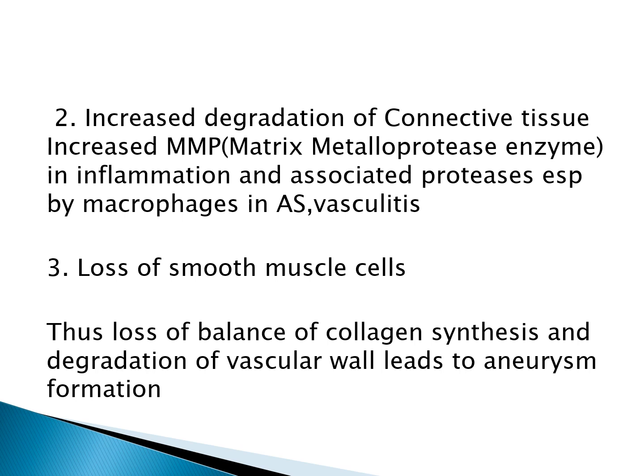Another cause is increased degradation of connective tissue. Now, why does this occur? This occurs due to increased action of MMP, that is matrix metalloprotease enzyme, in inflammation. Not only MMP but many other associated proteases also increase in inflammation, and also they are released by macrophages, especially in atherosclerosis, vasculitis, and so on. Because of degradation of connective tissue, the wall is weakened and leads to aneurysm formation.